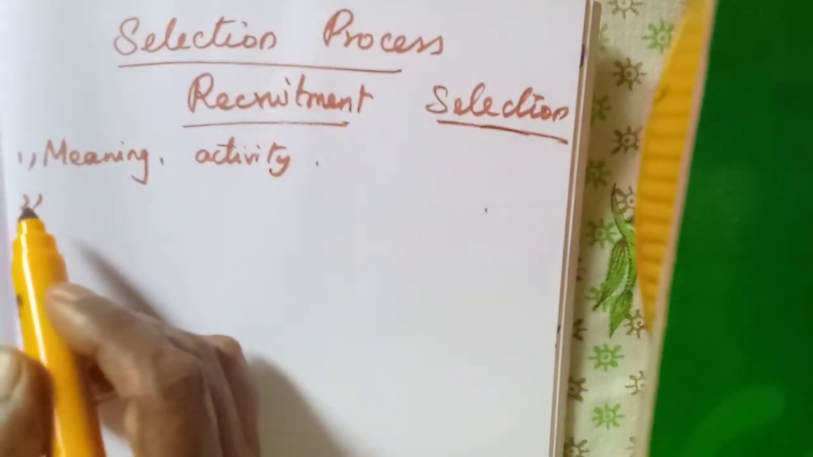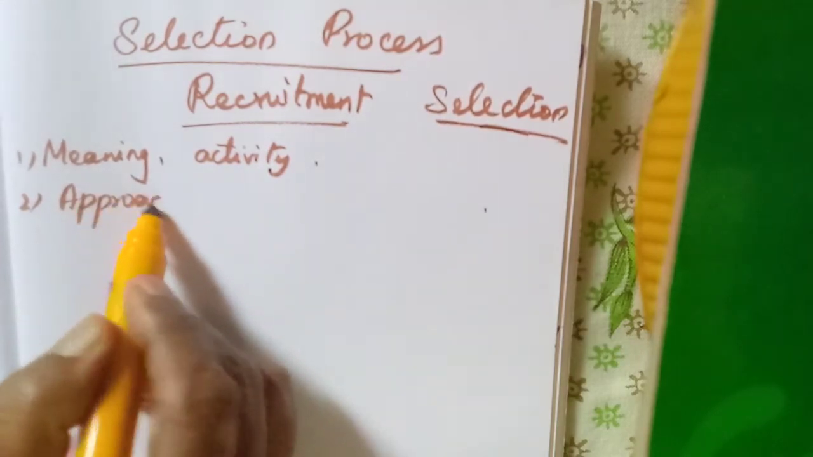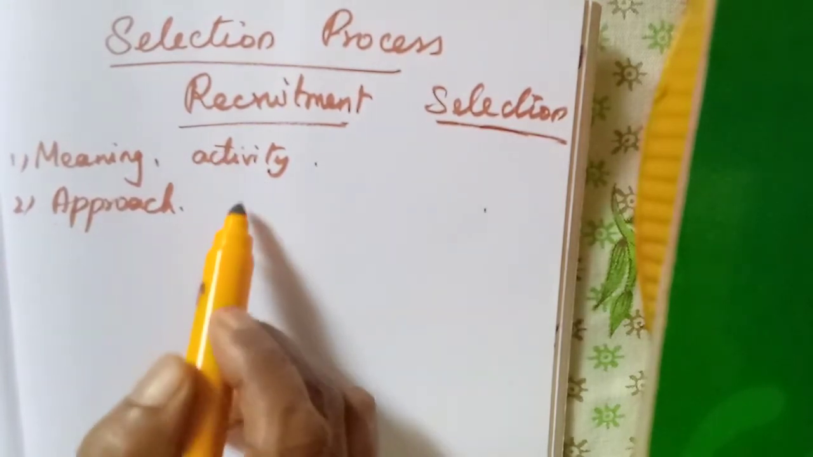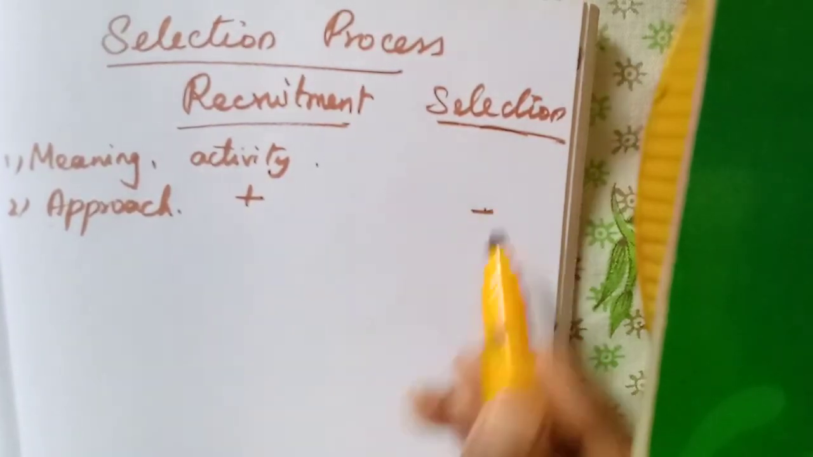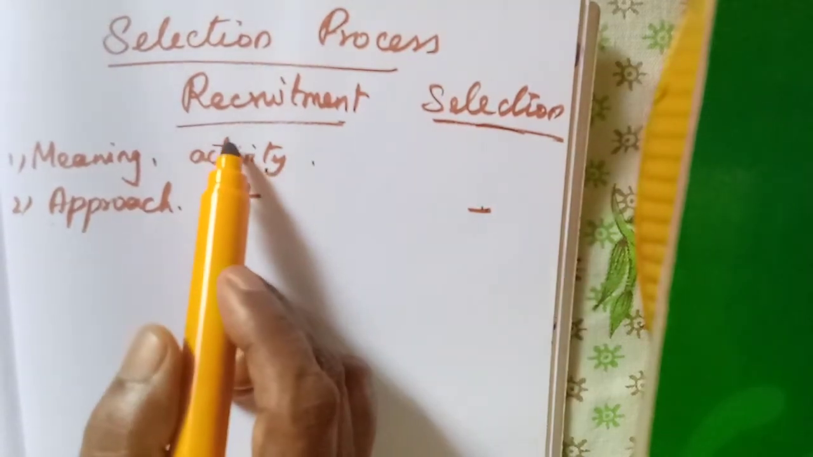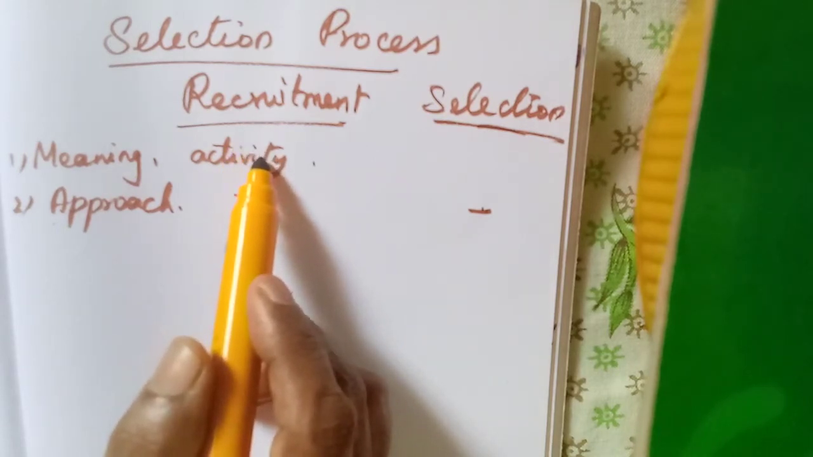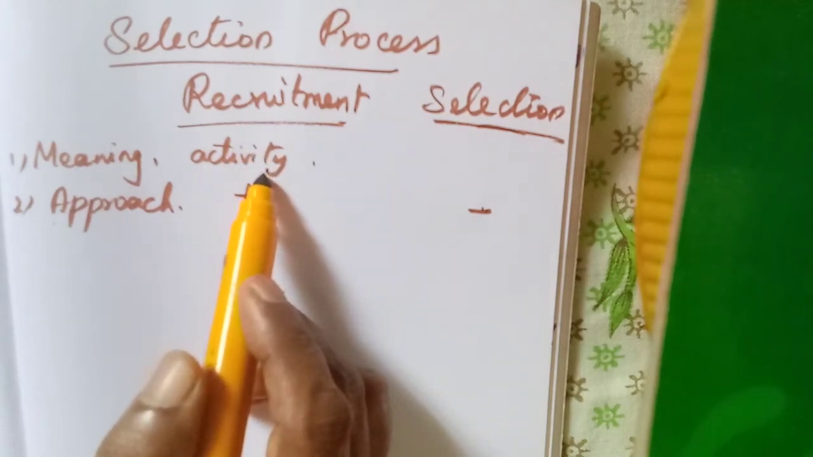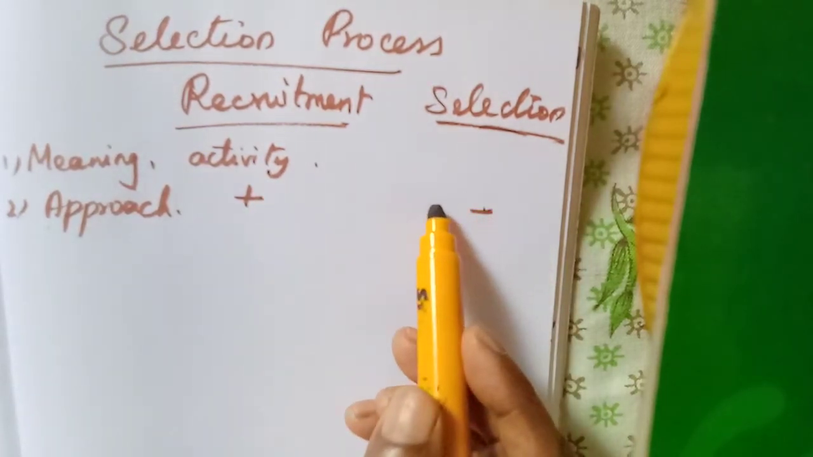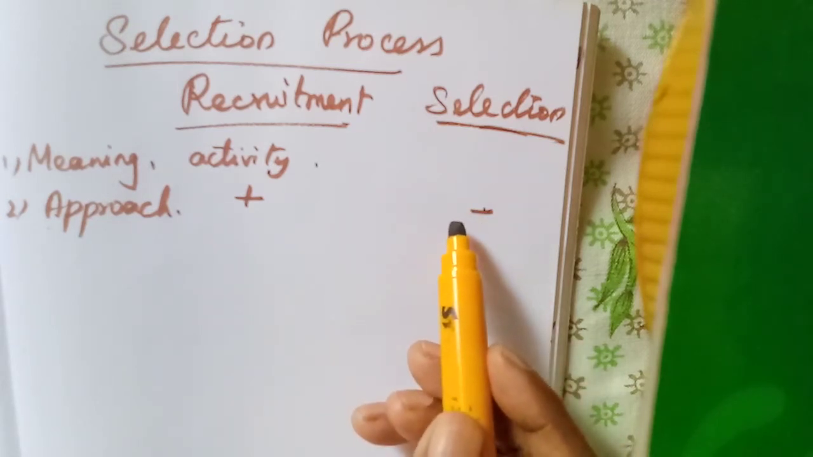Then the approach. What type of approach? Recruitment is a positive approach. Selection is a negative approach. Why is recruitment called a positive approach? Because all can apply. They are encouraging many people to apply, but in selection they are rejecting many applications. So we can say it is a negative approach.